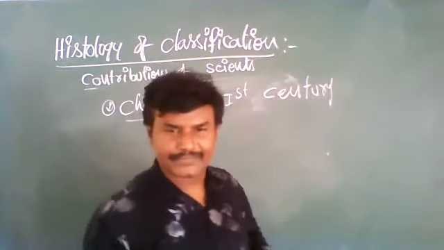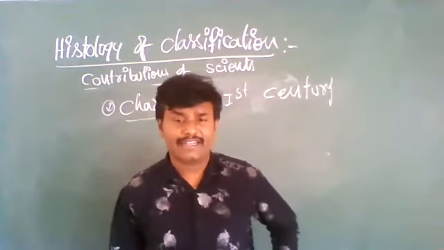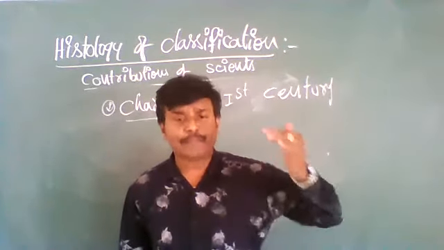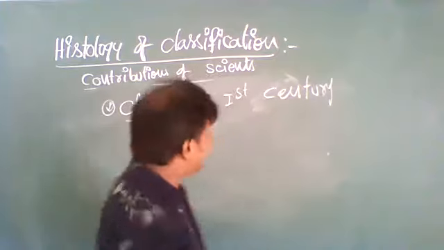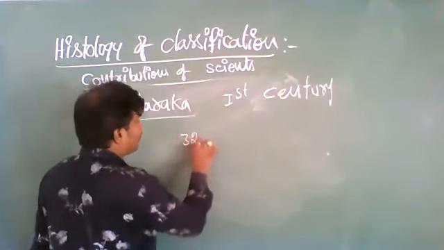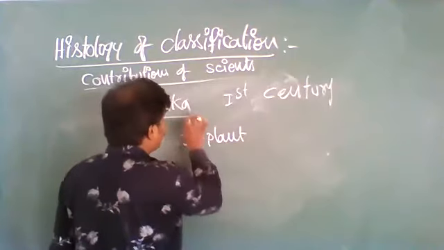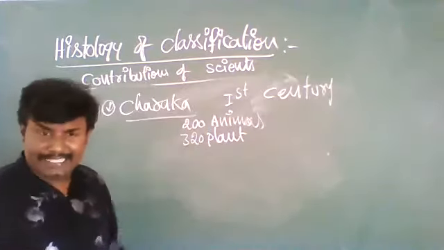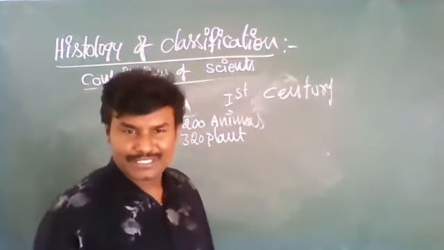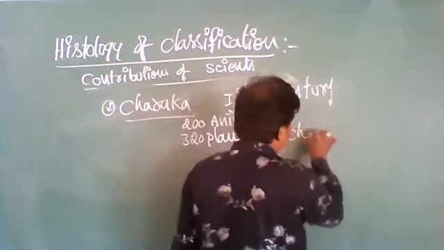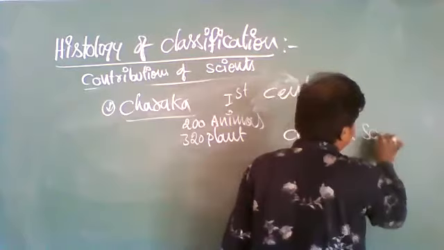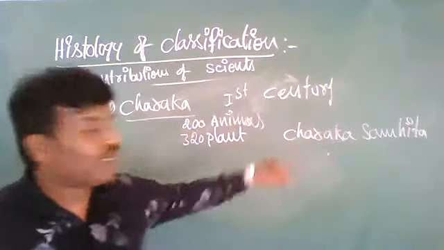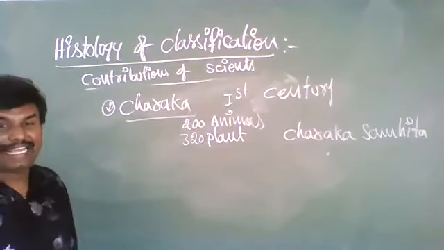Charaka classified different kinds of plants and animals, nearly 320 plants and 200 animals, and he published about these plants in his book Charaka Samhita on Indian medicine. In his book, he published about these plants and animals.